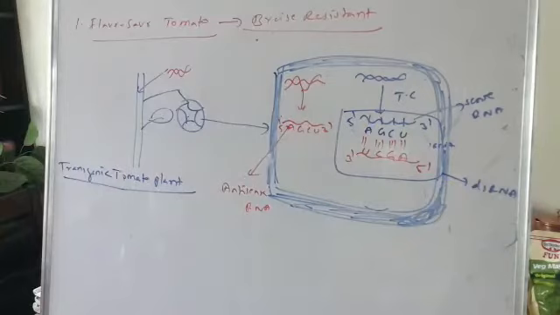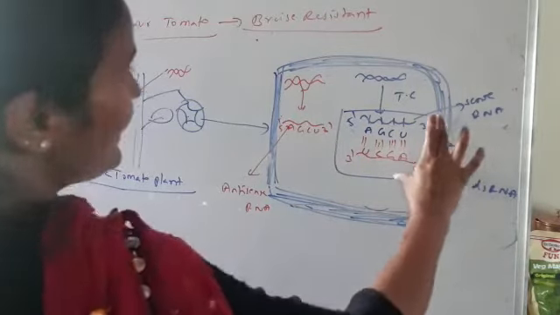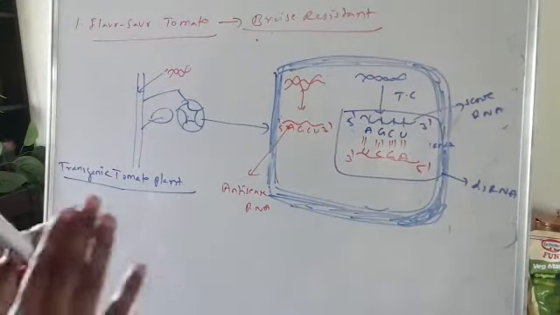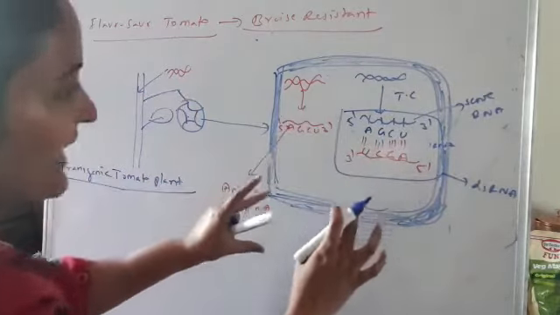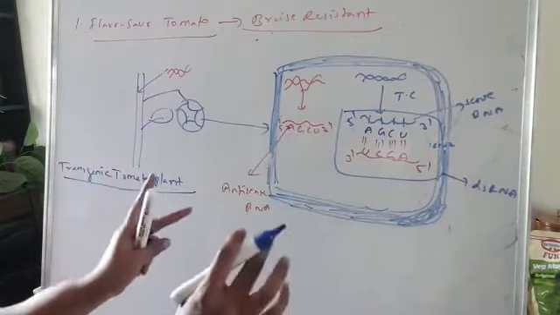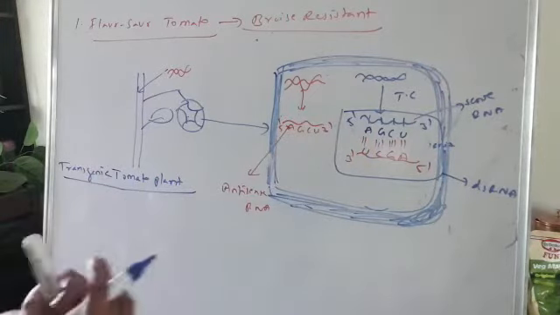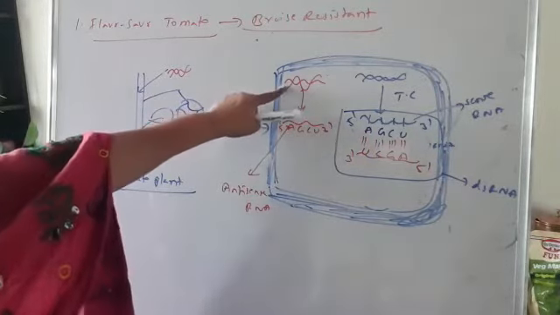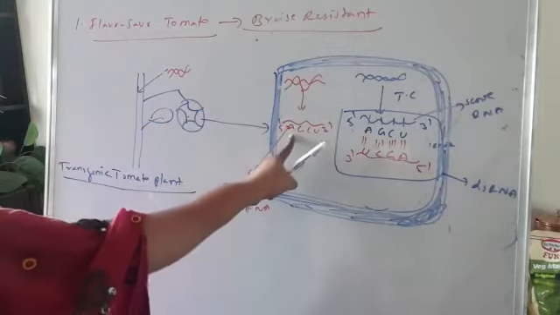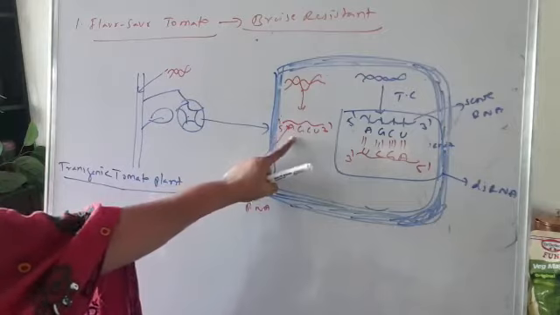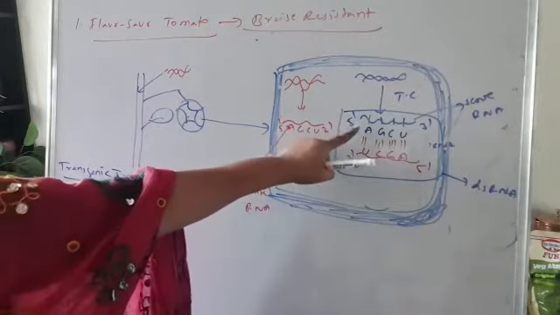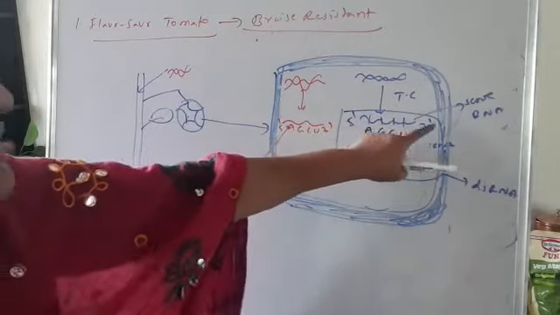Now this kind of double-stranded RNA cannot undergo translation, because for translation to take place, the mRNA should be single-stranded. But what we did, we have sent a foreign gene producing RNA. This RNA has a complementary sequence to the mRNA or sense RNA.